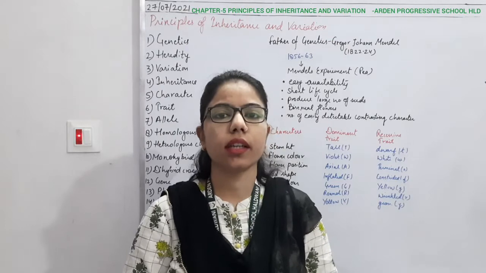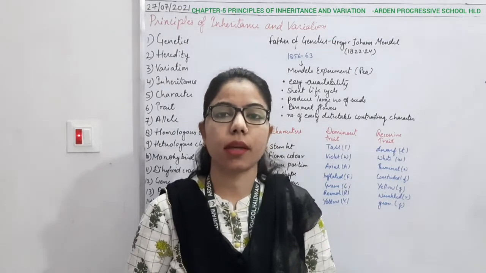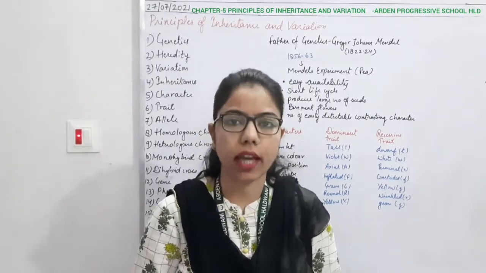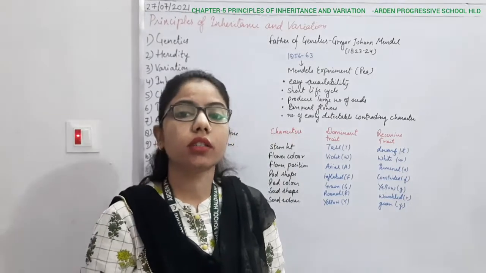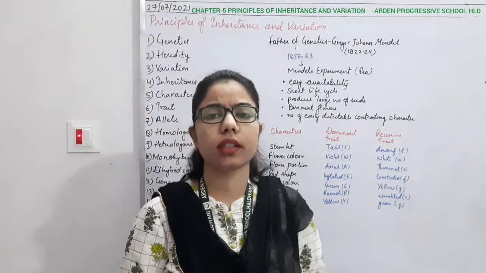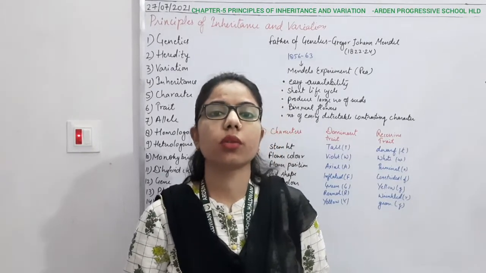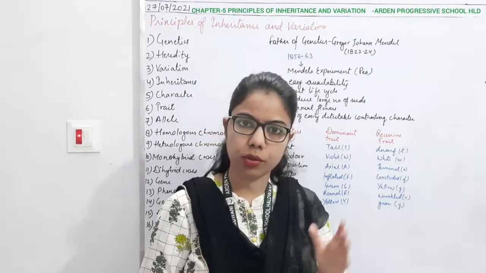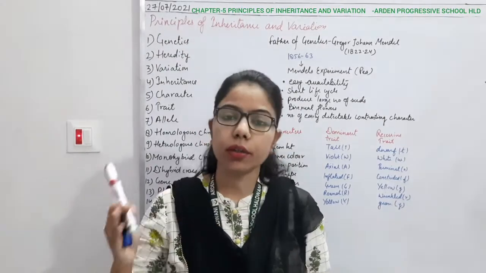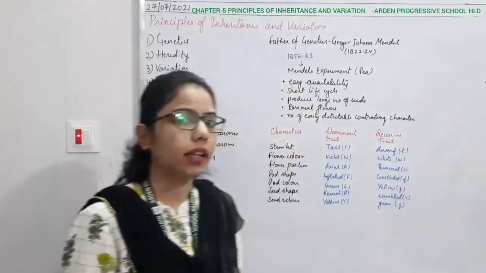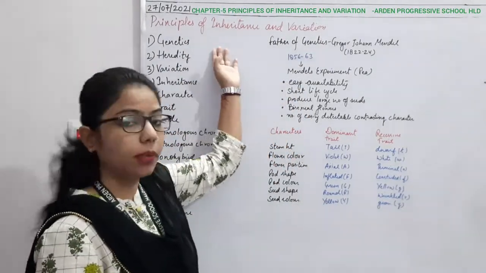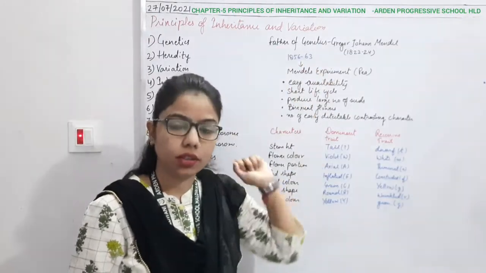I'm going to start another chapter, chapter number 5, Principles of Inheritance and Variation. This chapter comes under the unit Genetics and Evolution. So here we have to understand what we mean by genetics, what we mean by evolution, and under it what we mean by inheritance and variation, right?